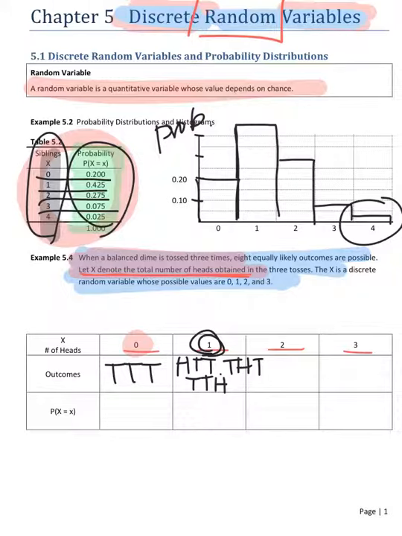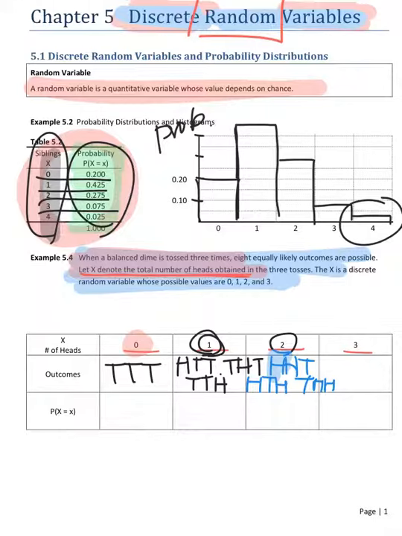What was the x? What was the random variable? The number of heads. How about x equals 2? How do you think? H, H, T, H, T, H, and T, H, H. It's good?